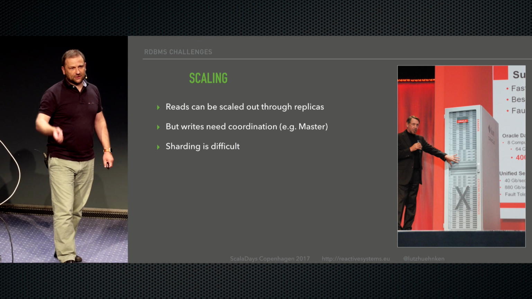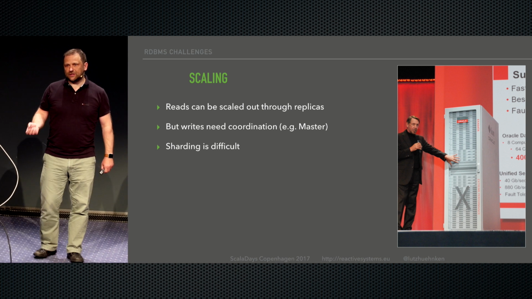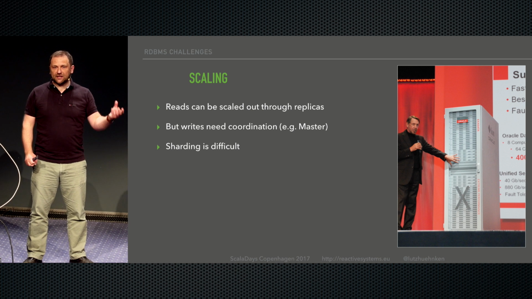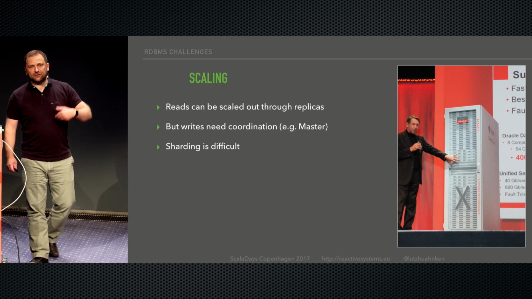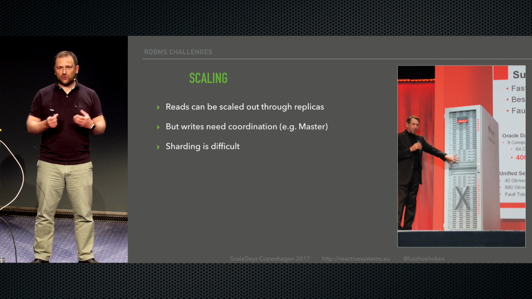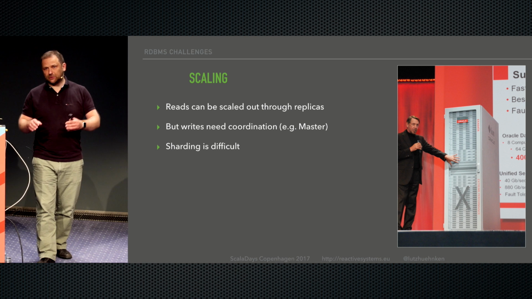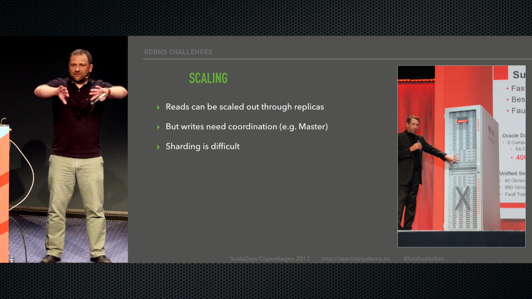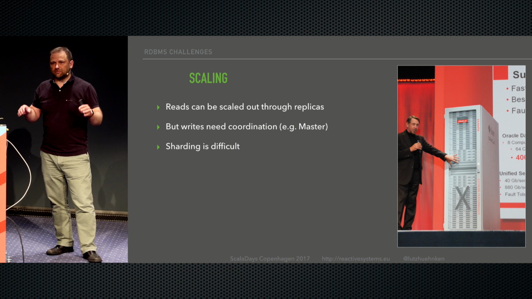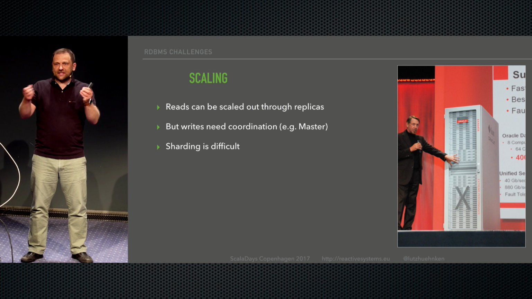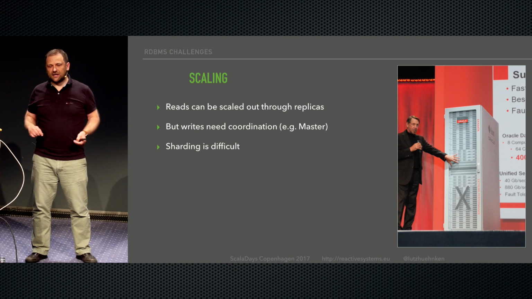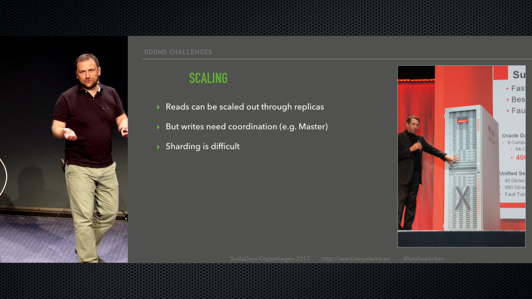But because of the transactional nature and the consistency guarantees of the relational database, you need some central coordination for the writes. So you usually have a central master that deals with the write side. If your master becomes too weak and you have to scale the write side, that becomes very difficult. You have to do sharding, dividing your data over different masters, and that's usually difficult with the relational model because you probably have joins, and you have to set it up so that the joins don't span the shards. And you also want to do this dynamically, right?